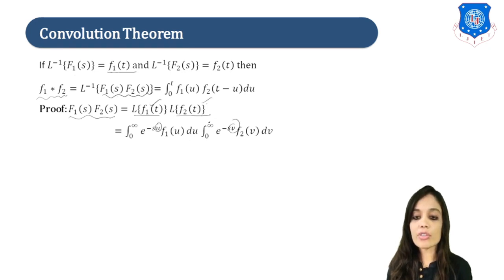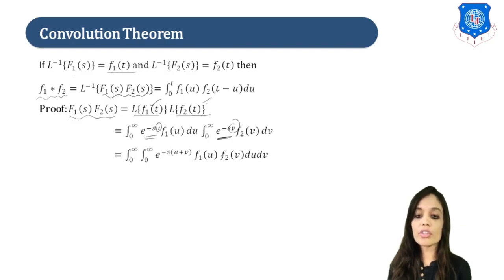And integration 0 to infinity e raised to minus sv f2 of v dv. Now let us simplify this, so it can be written as double integration from 0 to infinity e raised to minus s common from these two into u plus v f1 of u into f2 of v du dv.